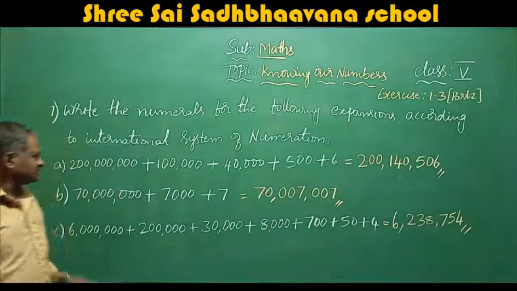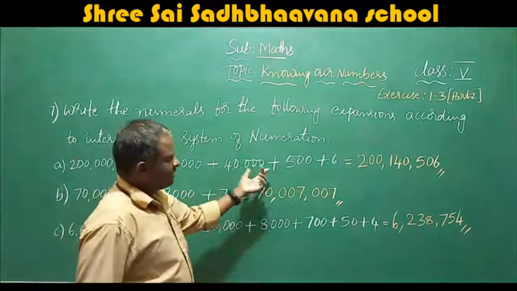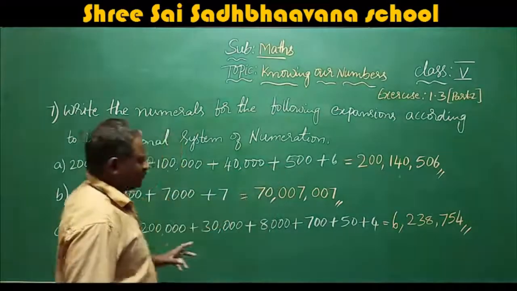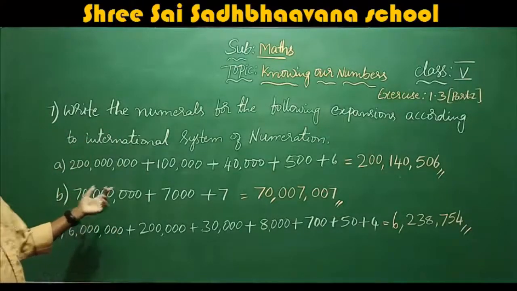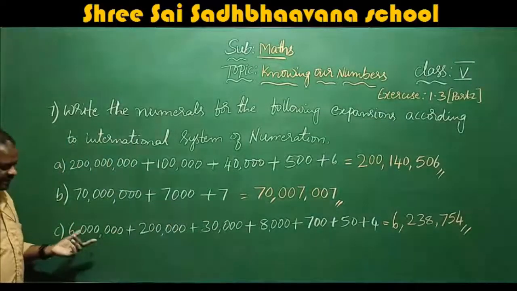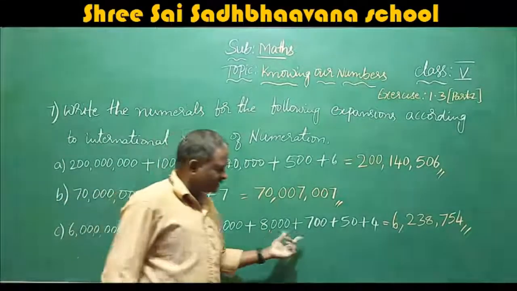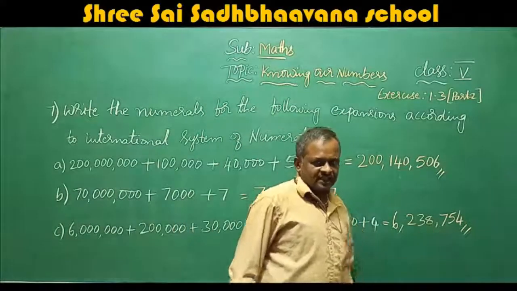Okay, once again I will explain. 200 million, 140,000, 506. When you come to here, 70 million, 7,007. When you come to here, 6 million, 238,754. So this is the number.